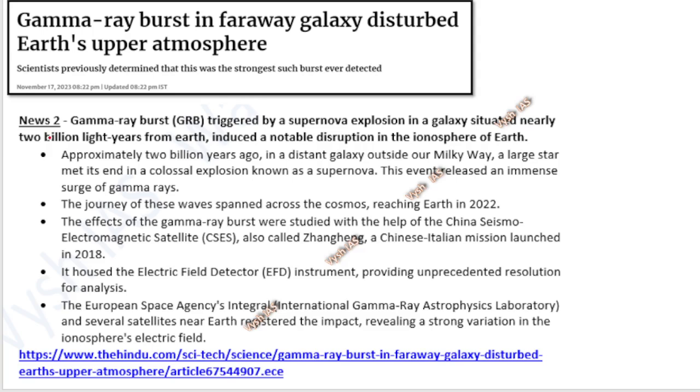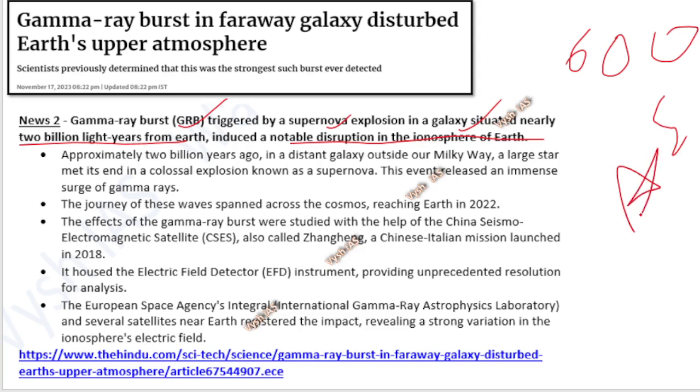So from there, from gamma ray news one we reached till here. Now we will take gamma ray second news. Okay, the first news, which one we studied? That AstroSat has detected the 600th GRB. Now another news: a gamma ray burst triggered by a supernova explosion in a galaxy situated nearly 2 billion light years from Earth induced a notable disruption in the ionosphere of Earth. Meaning, I told you this gamma ray burst is far away, some star is there, and the star is bursting and an explosion is happening and you are seeing a GRB.